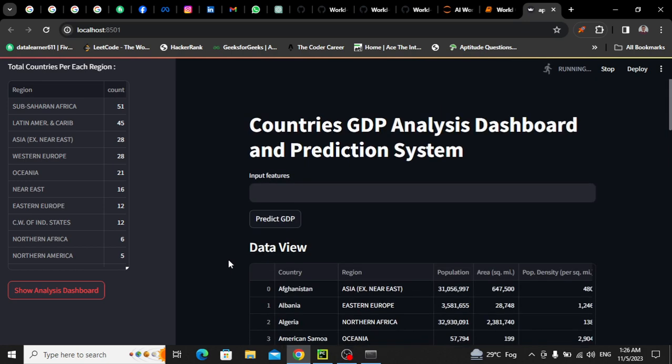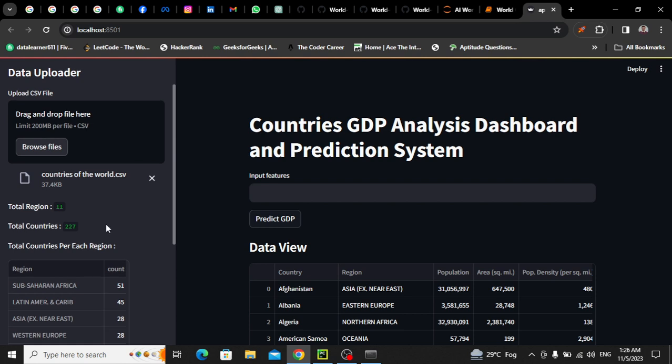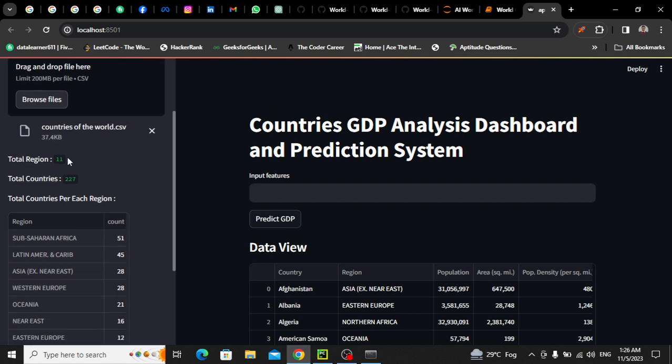Okay, so first of all, in the navbar, as you can see here, this is the upload option. Okay, here you'll just simply upload the data set. Then here you can see that we have total regions, like Asia is one of the regions in the world, North America is one of the regions in the world, Eastern Europe, etc. So in this data set we have 11 regions, and within each region we have a lot of countries. So total 11 regions, and within them we have 227 countries.